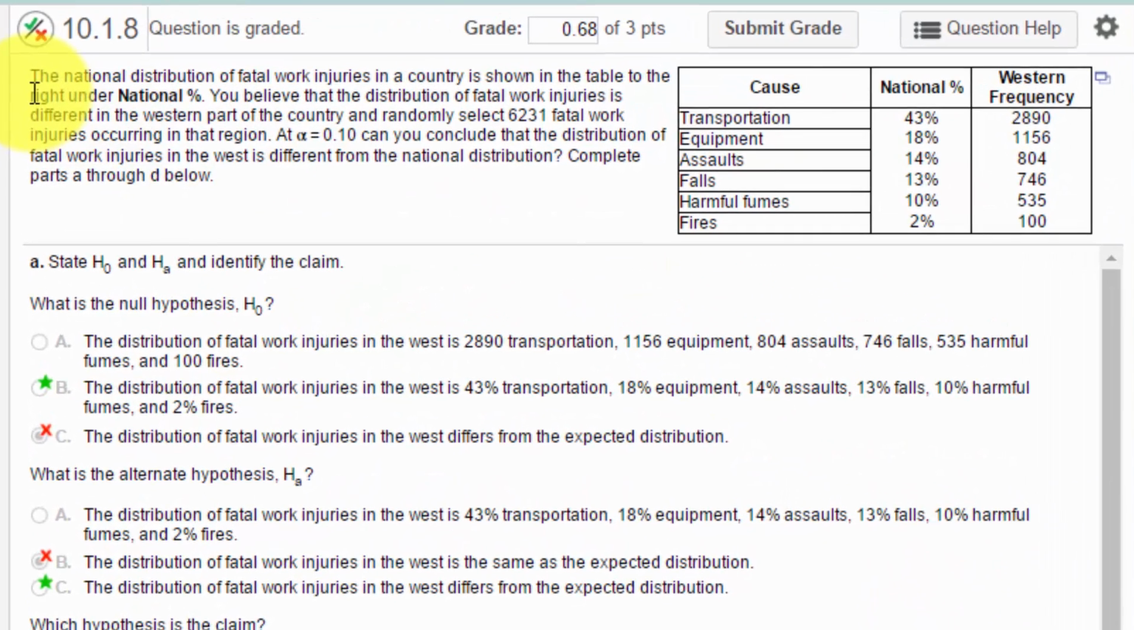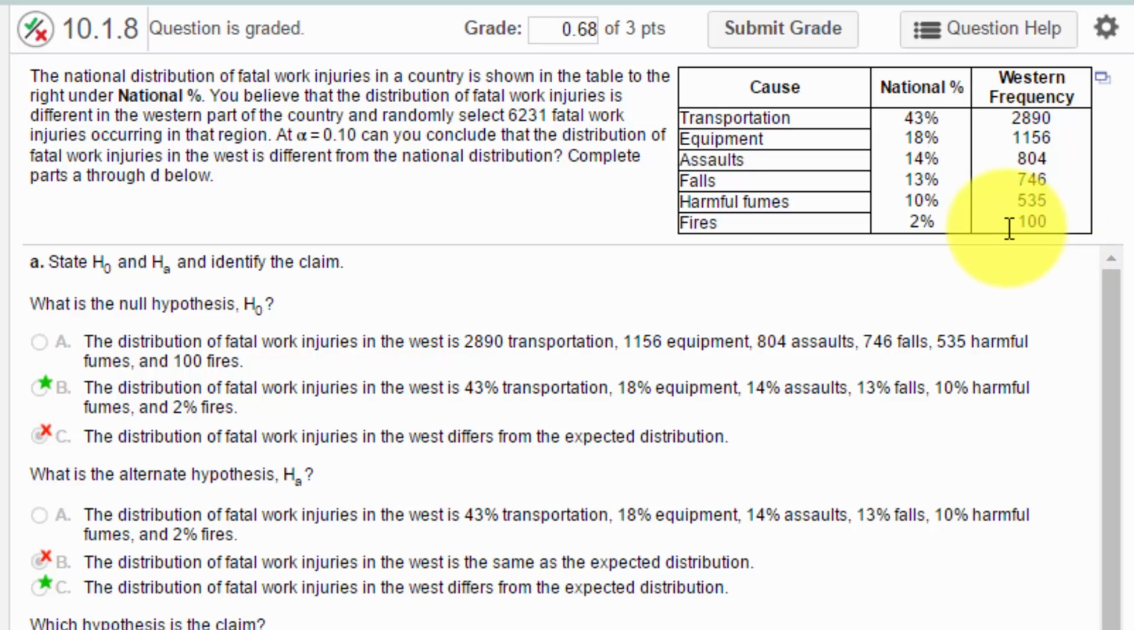And here the problem is, it gives us a distribution nationally for these various causes of fatal accidents. Transportation, there's 6 different categories there for the cause, and here's the breakdown on the national basis, the frequencies. And we went out and made observations in the western region and got these counts or frequency for each of those 6 types of causes.